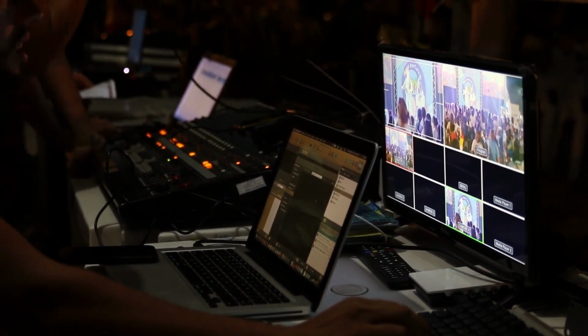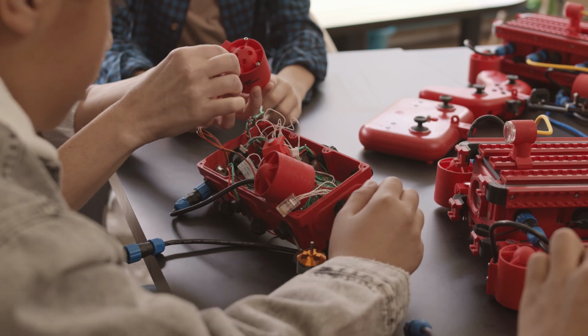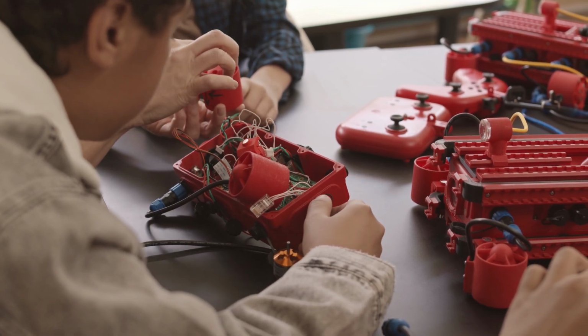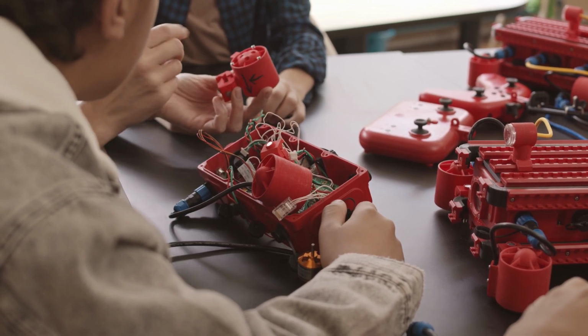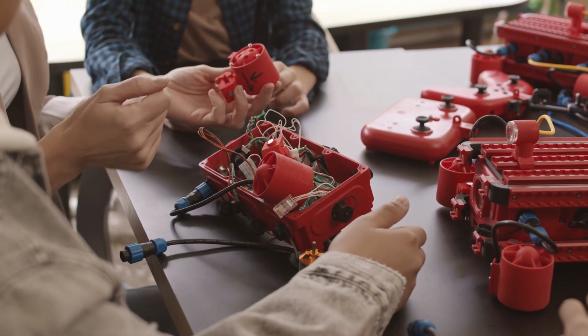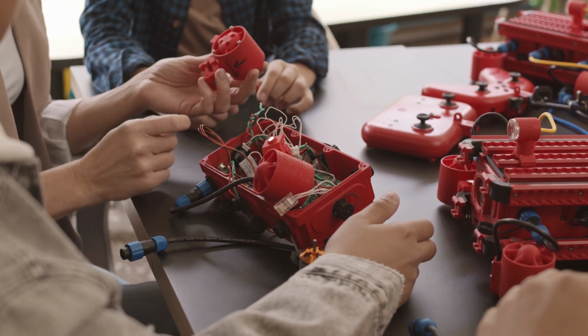Conclusion and next steps. Congratulations! You've taken the first steps into the world of AI and machine learning. Remember, this is just the beginning. Keep experimenting, learning, and exploring.